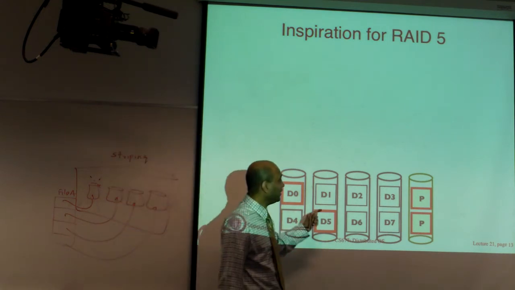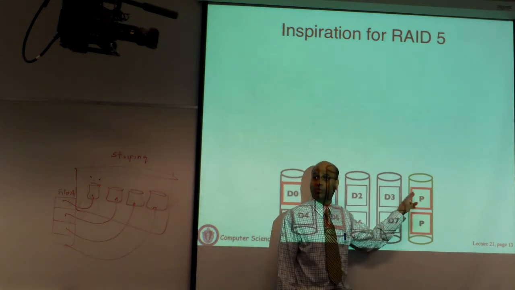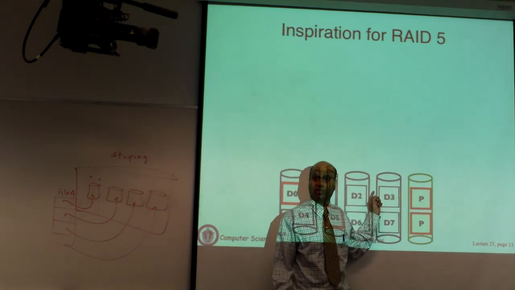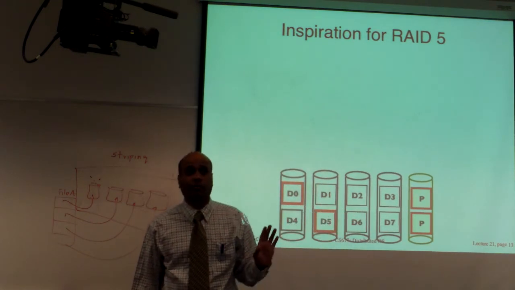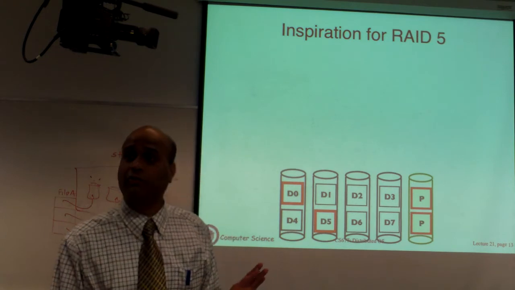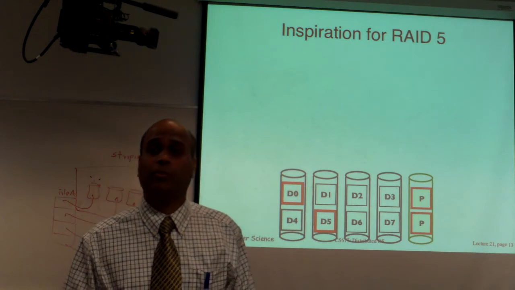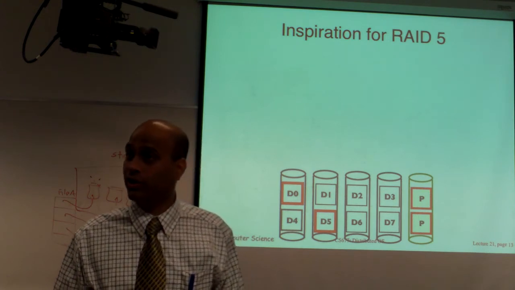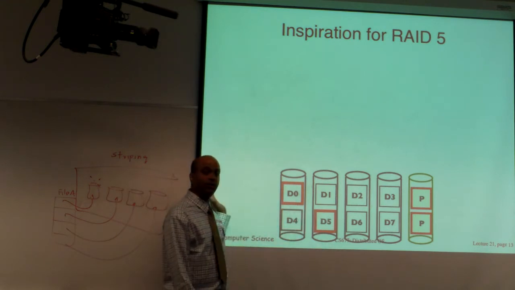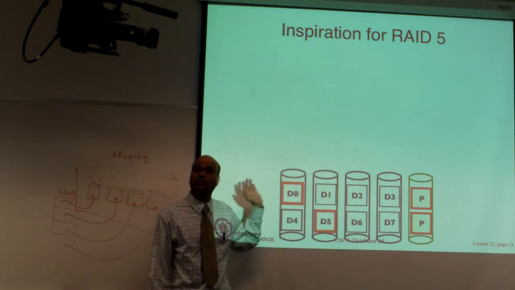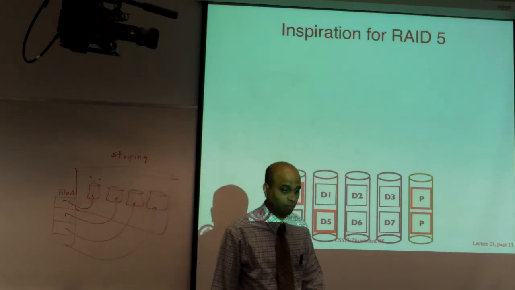If you had simple mirroring, the parity was basically an exact copy of the original block. So there's one parity block which is a mirror of the original block. Here you have one parity block for every k blocks. So what that also tells you is the extra hardware you need is 1 over k, not half. Meaning you are not doubled, but you only increase it by a fraction 1 over k, because you need one disk in this case for every 4 disks. If the parity were computed over 10, then you need one extra disk for every 10 disks. So you can decide what the size of your parity group is.